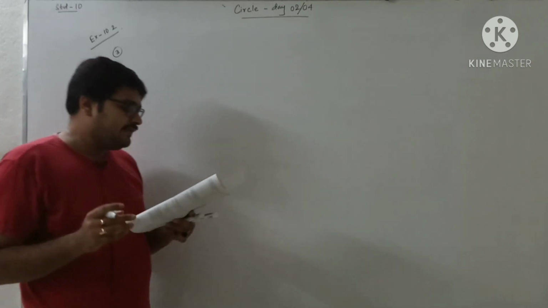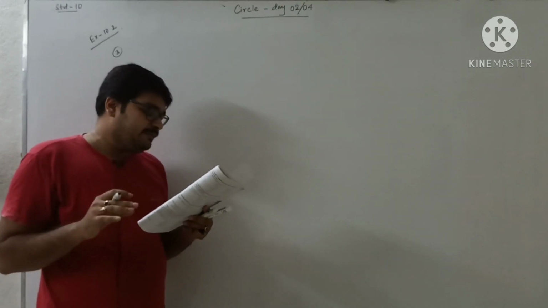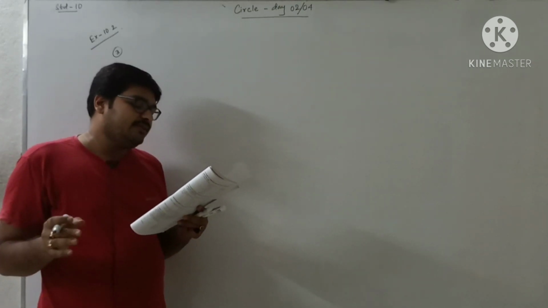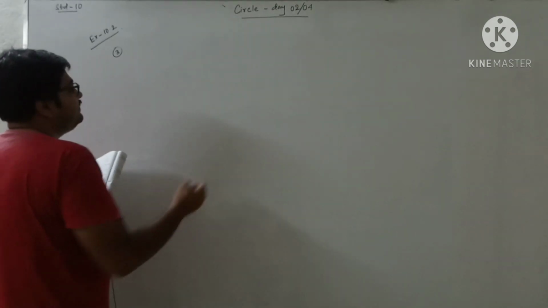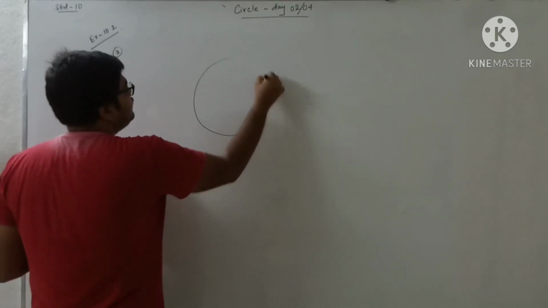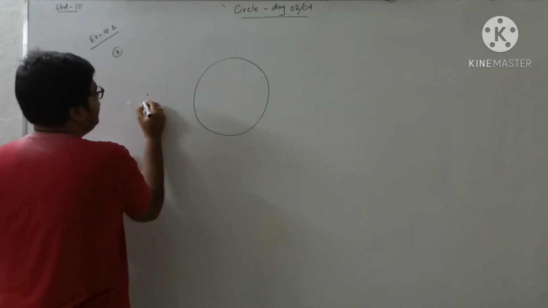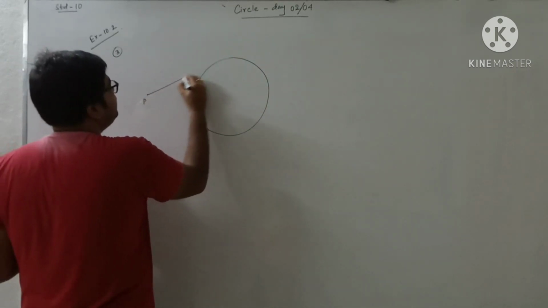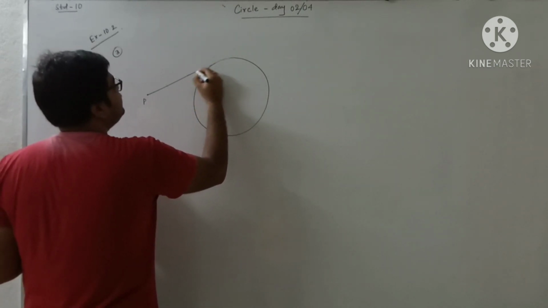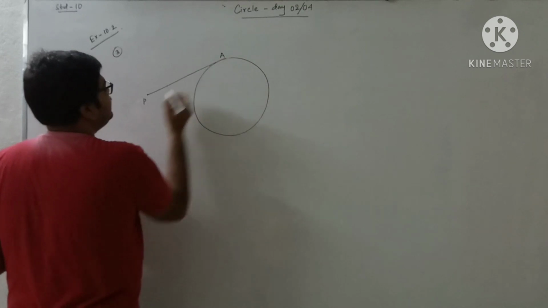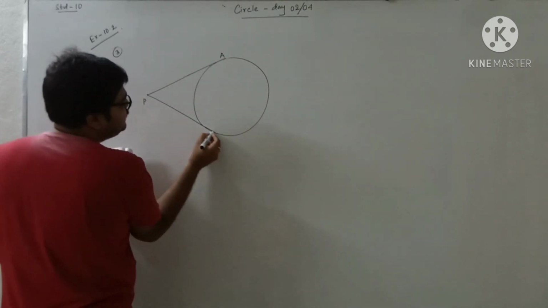What is the question given? If tangents PA and PB from point P to a circle with center O are inclined to each other at an angle of 80 degrees. So this is the point P. PA is a tangent, another tangent is PB.